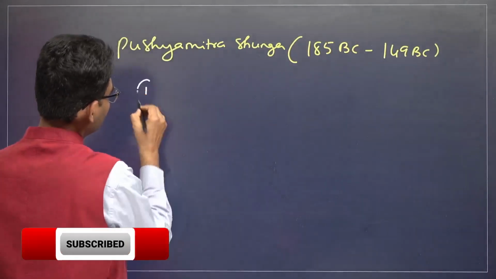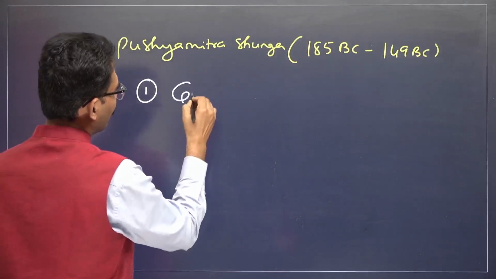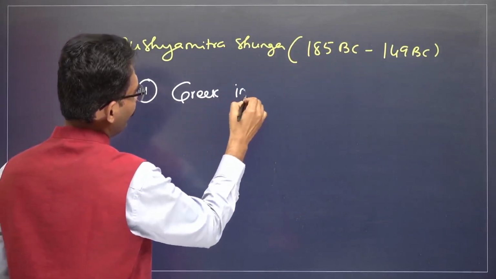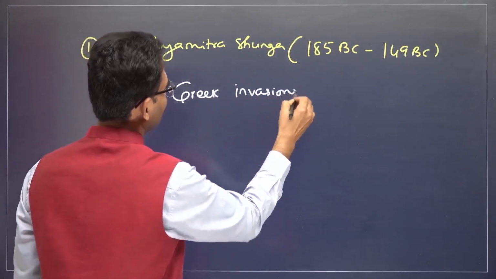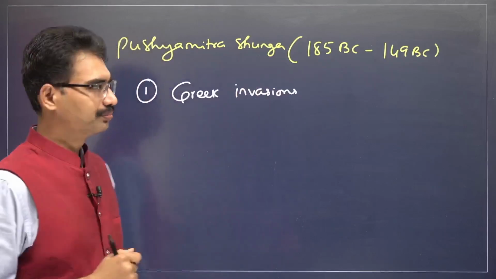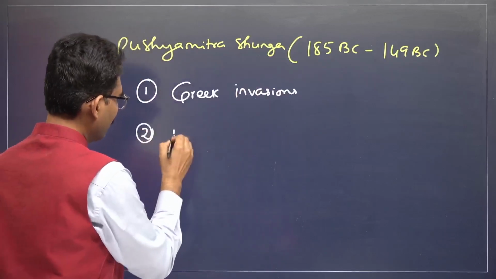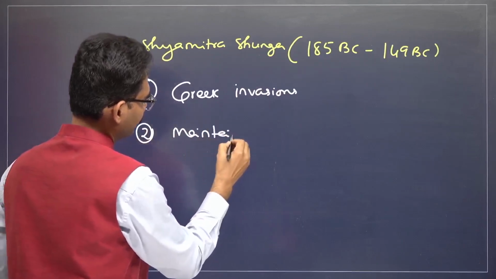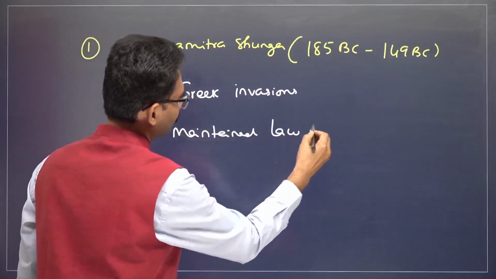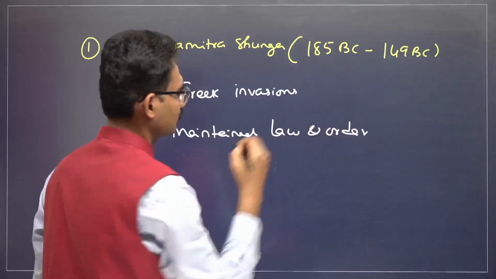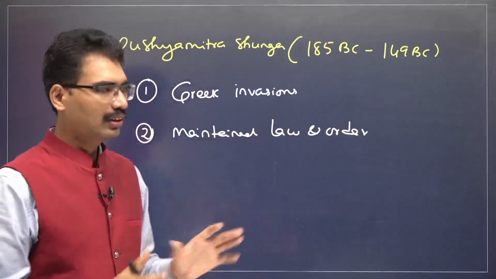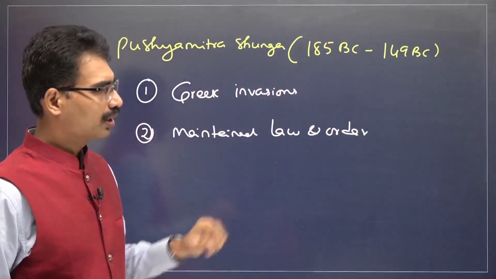What are the challenges he faced? Greek invasions. Next, he maintained law and order and tried to stabilize the kingdom, the Gangetic Valley.